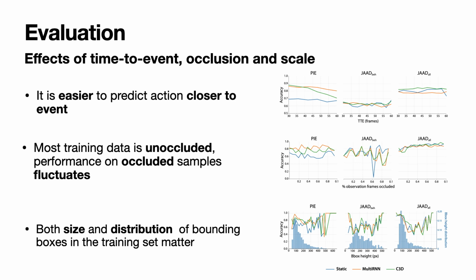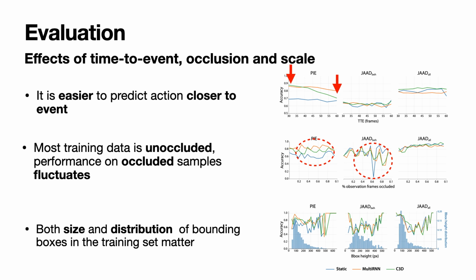We also considered effects of time to event, occlusion, and scale on performance. As expected, it is easier to predict action closer to the event. As illustrated, performance is highest at 30 frames TTE and then gradually decreases for predictions farther from the event. Since only 1 or 2% of the data is occluded, performance on the occluded samples fluctuates significantly.